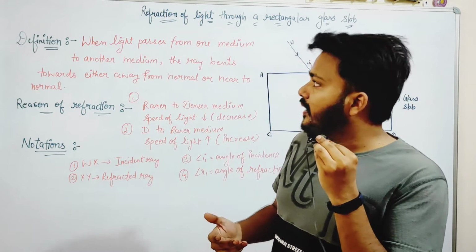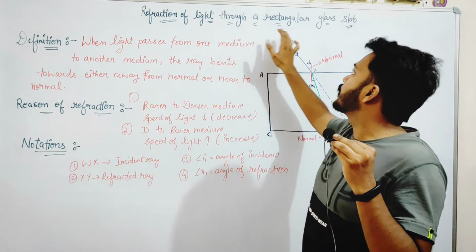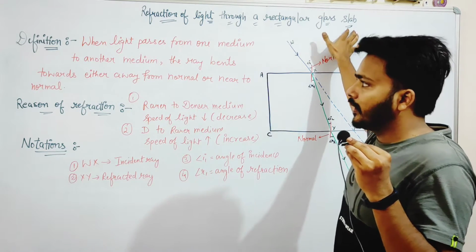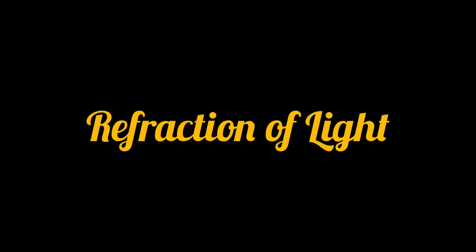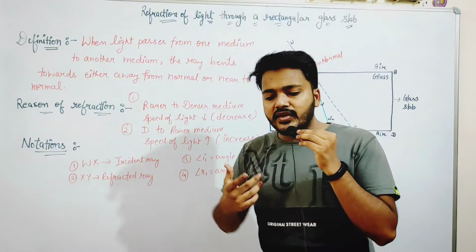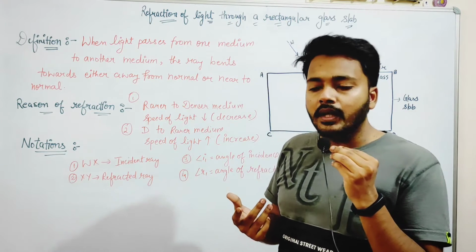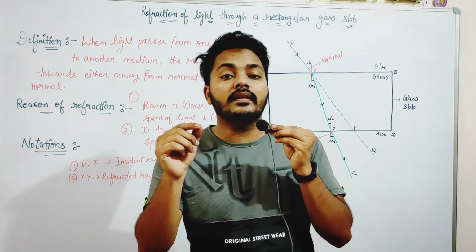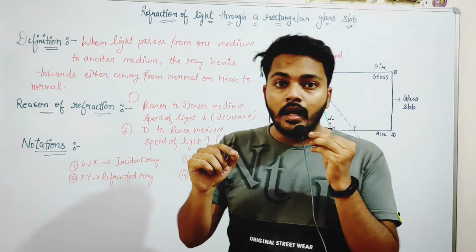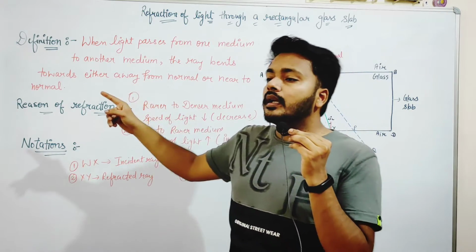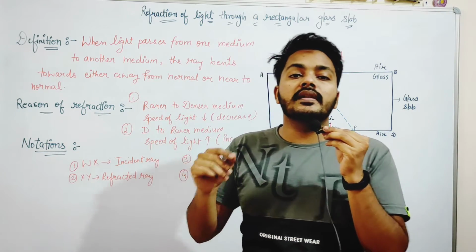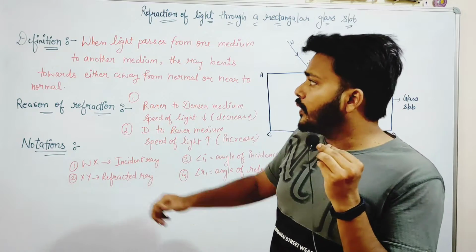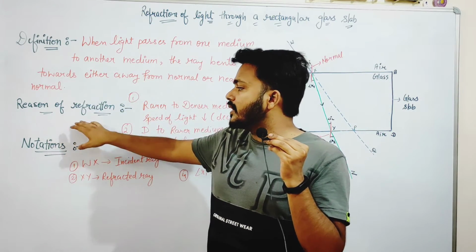The topic of today's class is refraction of light through a rectangular glass slab. Refraction is quite similar to reflection, but for reflection you require a smooth shining surface that should be reflecting. Refraction does not require any such reflecting surface. So in this video we will discuss the definition, reason, notation.